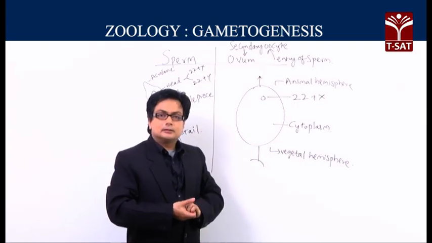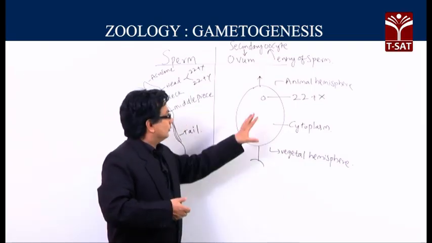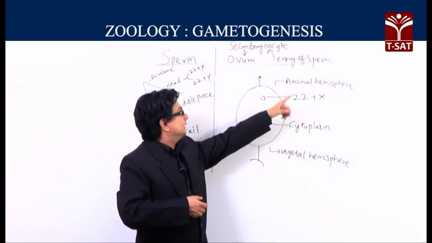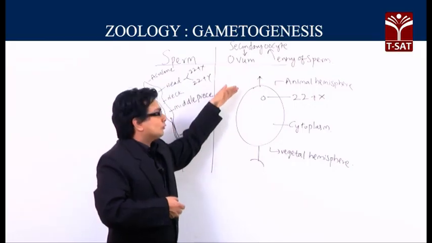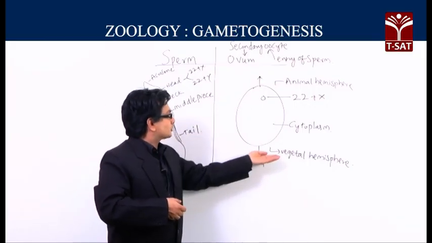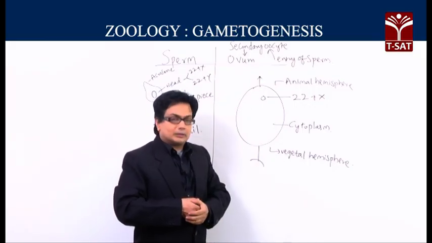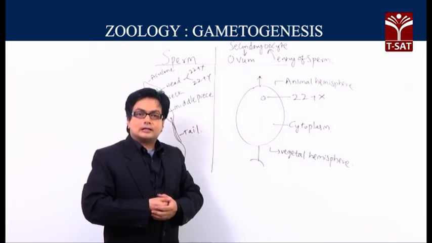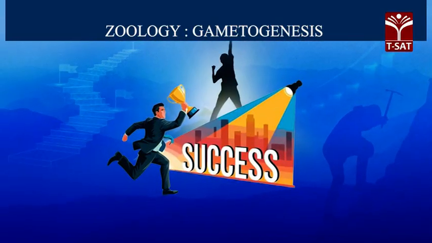Here I present the basic structure of the ovum. The ovum has a nucleus which is always 22 plus X, and this portion is generally called the animal hemisphere. This portion is called the vegetal hemisphere, and this structure after fertilization will be called the zygote and will continue the embryonic development.